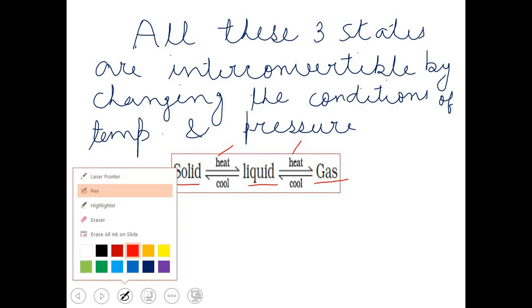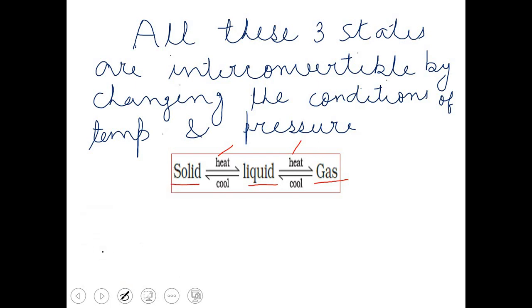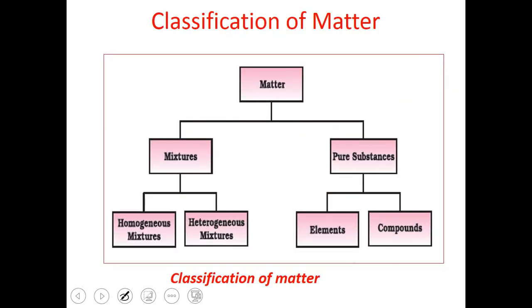Now I want to discuss about the reverse process. Gases, on cooling, convert into liquid state. They undergo condensation. And similarly, liquids on cooling, they undergo freezing. They convert into the solid state. So students, I hope all these points are clear to you.